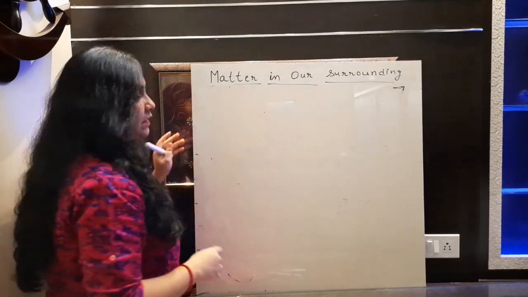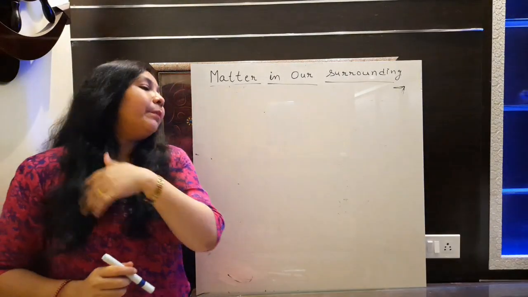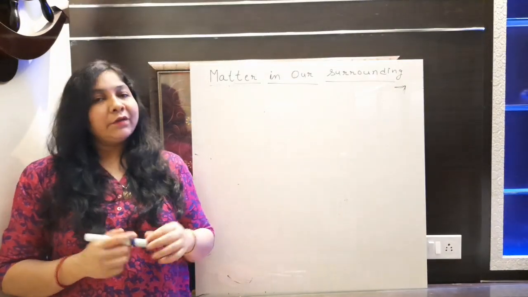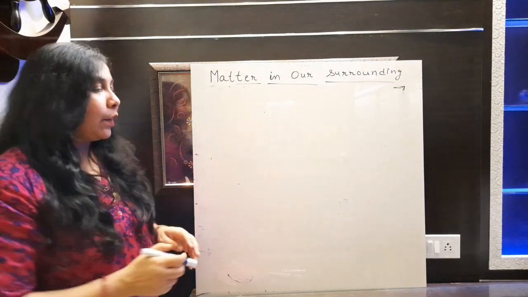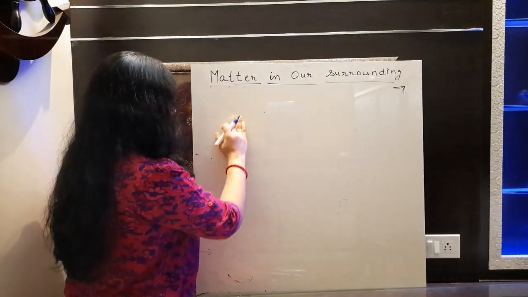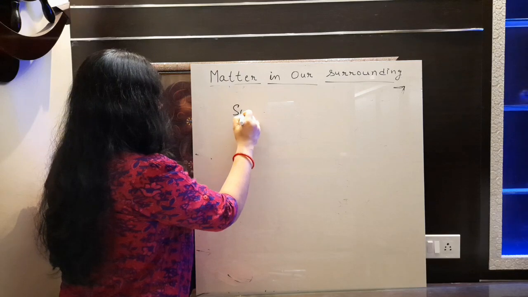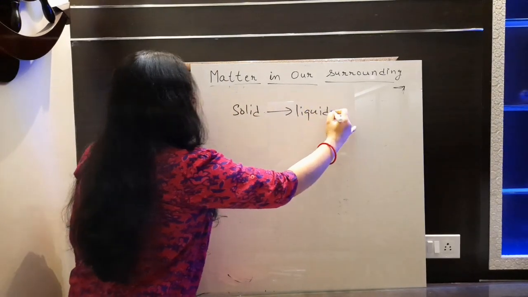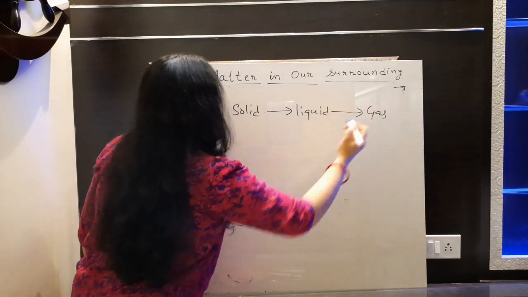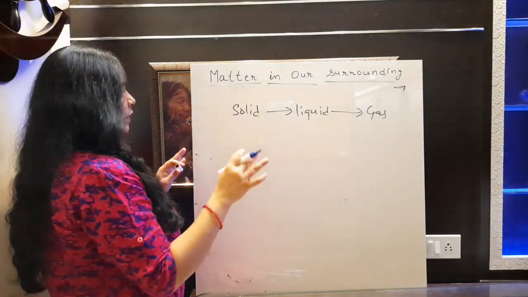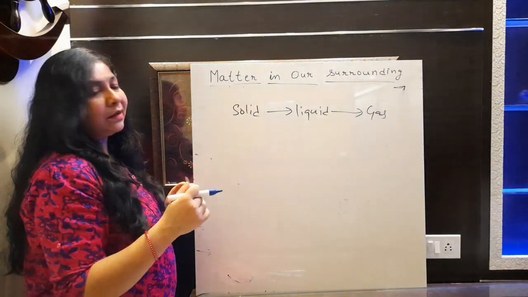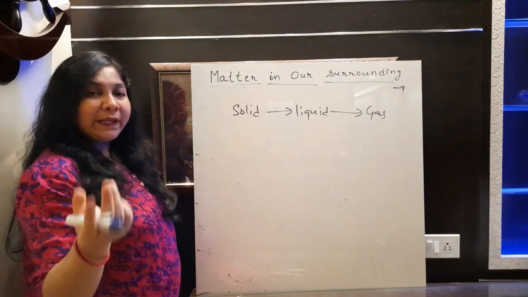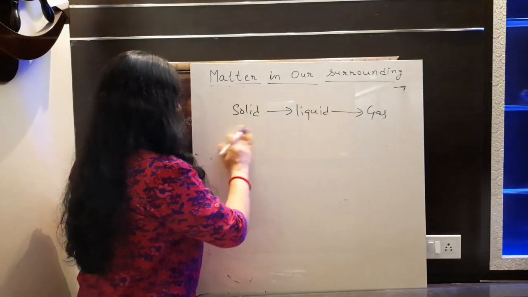Are we able to change the state of matter? Yes, we can change the state of matter. How come? अभी आपको देखती हूँ, मैं example दिखाती हूँ. Suppose we have solid, then we can convert it into liquid, and liquid also can be converted into gas. It's a very simple flow chart that I am going to explain here. By learning this flow chart only, you can explain all the terms which we will discuss later here.